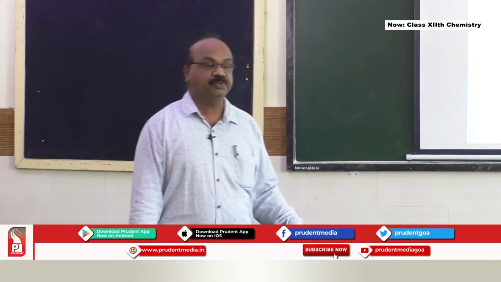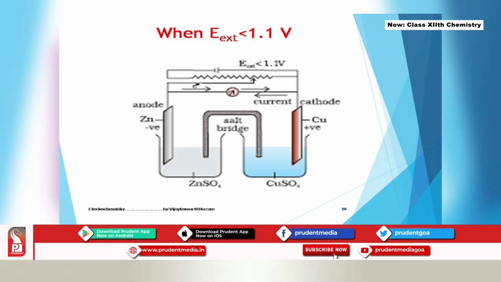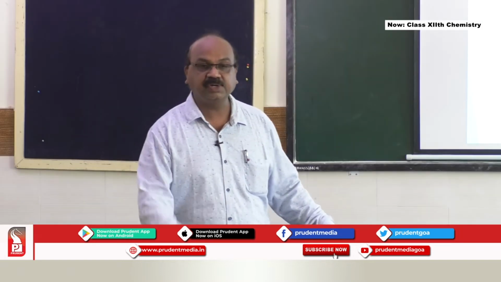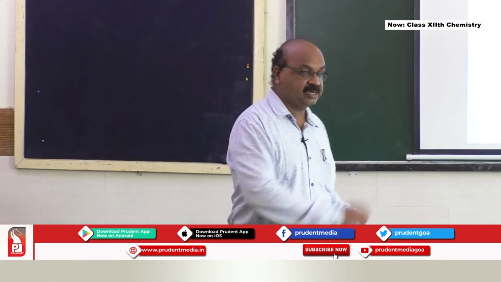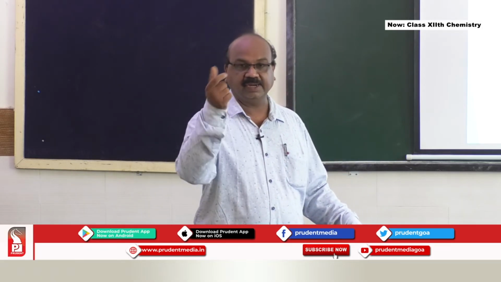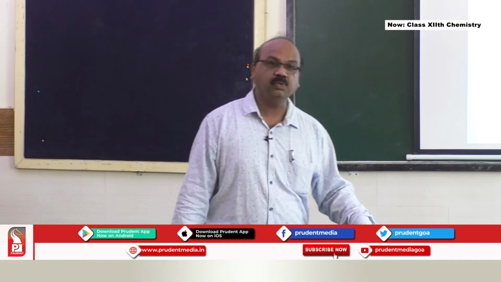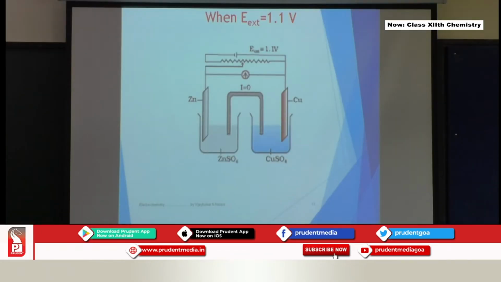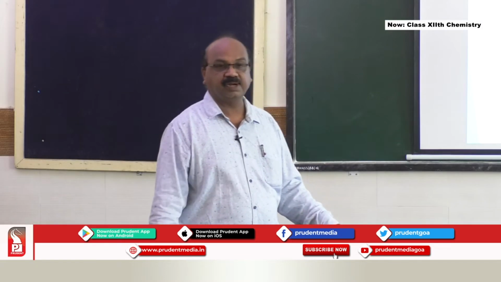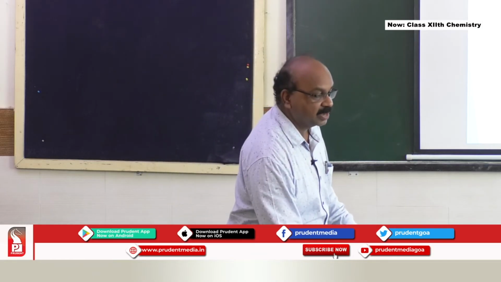Then if you adjust the resistance in such a way that E external is equal to 1.1 volt, the inside battery also produces 1.1 volt, and you have connected an external battery which also produces exactly 1.1 volt, under that condition what is going to happen? You must have seen that I is equal to 0. That means there is no current flowing in this cell. We can see the deflection also shown in the center, pointing towards up. That means when E external is equal to 1.1 volt, there is no flow of current and there is no reaction taking place.